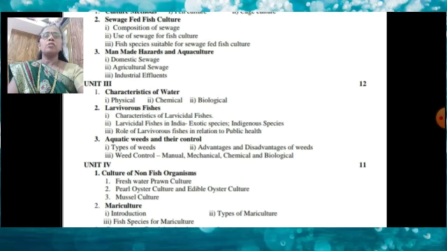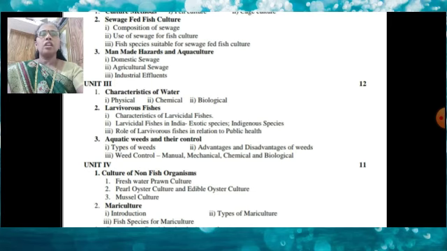Third unit consists of three topics. The first topic is the characteristics of water. Generally we know the characteristics of water are physical, chemical and biological. In this we also study the larvicidal fishes, also called mosquito controlling fishes, their characteristics, and larvicidal fishes in India.